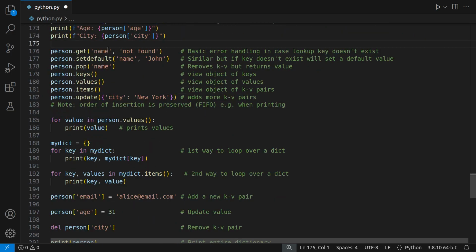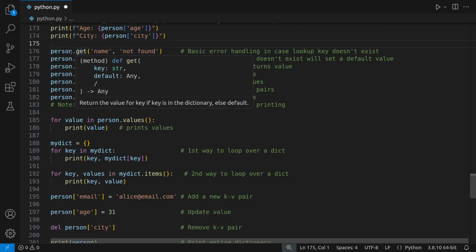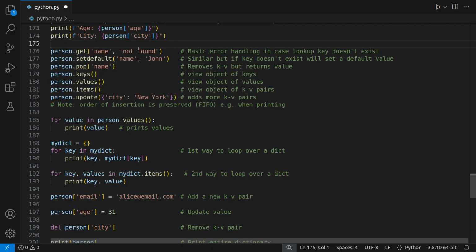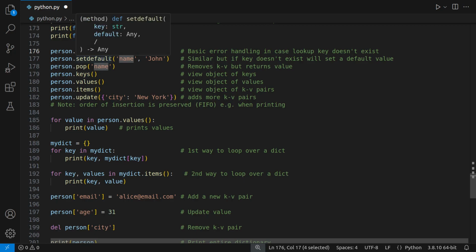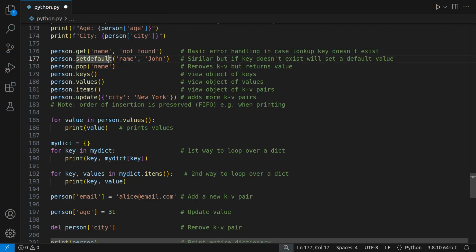Now let's look at some operations that you can do. To get a value, you can do dictionary.get, and it will look up this key name and return the value. Now this is quite elegant. If it doesn't find it, it'll return a string or whatever you want to put in there. So this is quite common, not found. This is similar, but if it doesn't find that key name, it won't report back not found. It will actually populate a default value that you want.